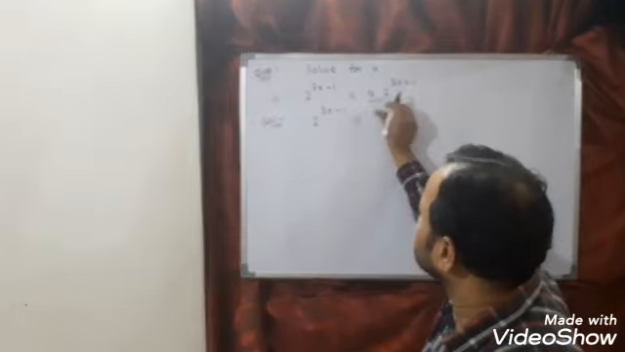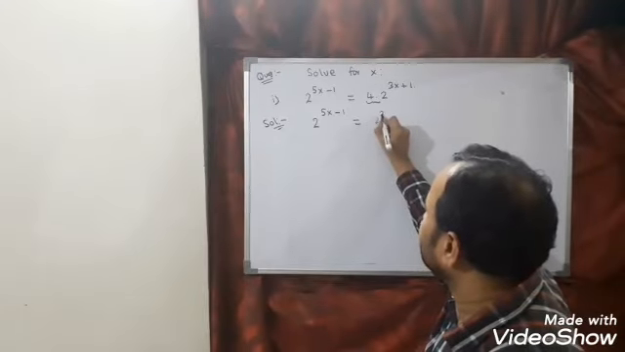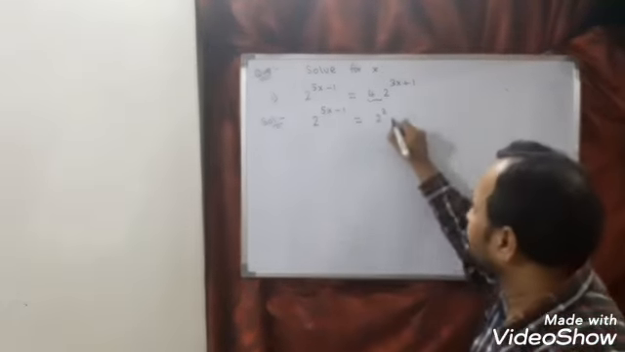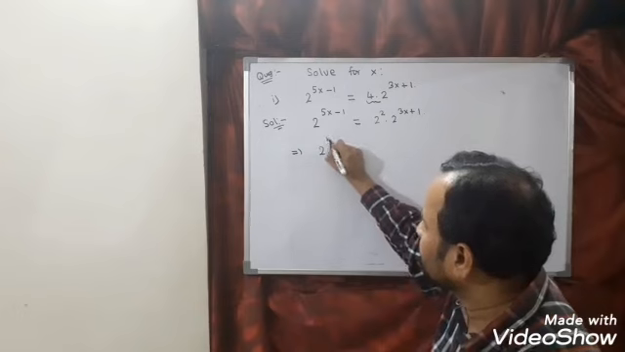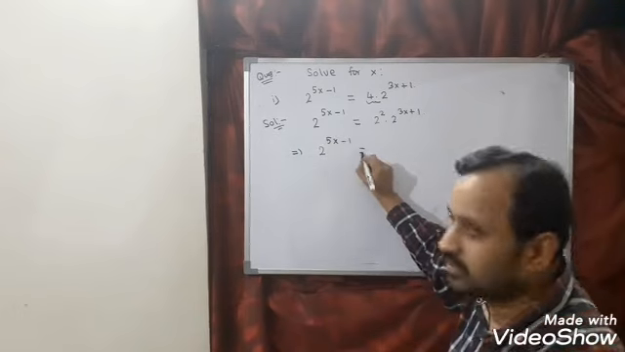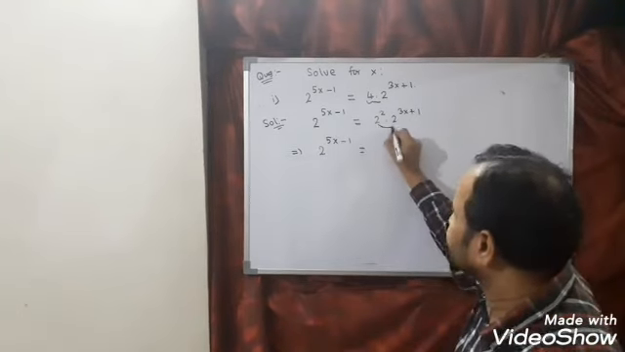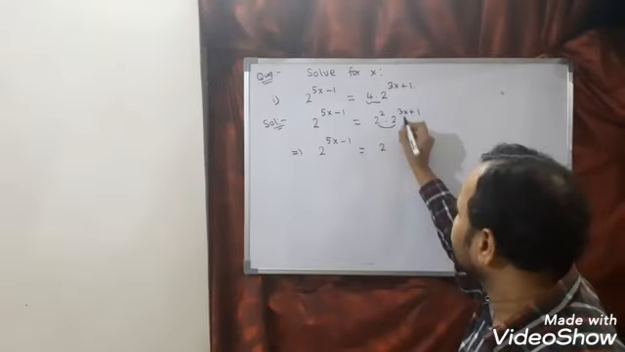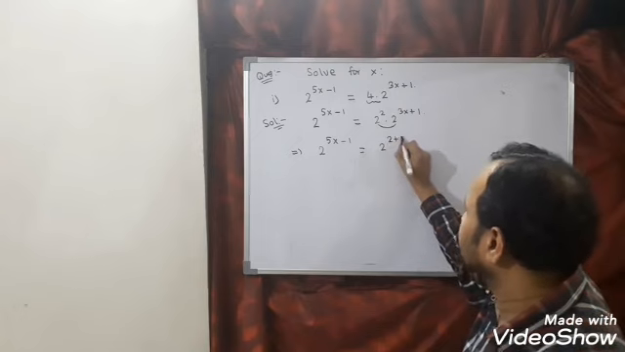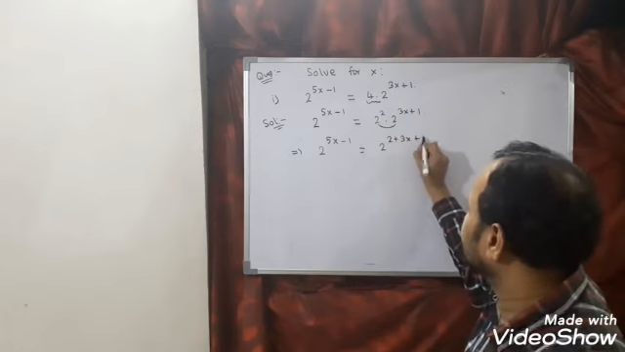Can we write 4 as 2 square? So 2 square we can write, so 2 square is 4, into 2 power 3x plus 1. Or this we can write as 2 power 5x minus 1 is equal to. You can see here the base is the same, product came, so powers will get added. So powers will get added means what? 2 plus 3x plus 1.